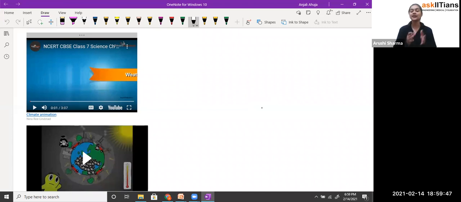So that's how, student, weather is something which is changing over a short period of time, and we are having the data of it also. We are getting this data from the meteorological department of the government.